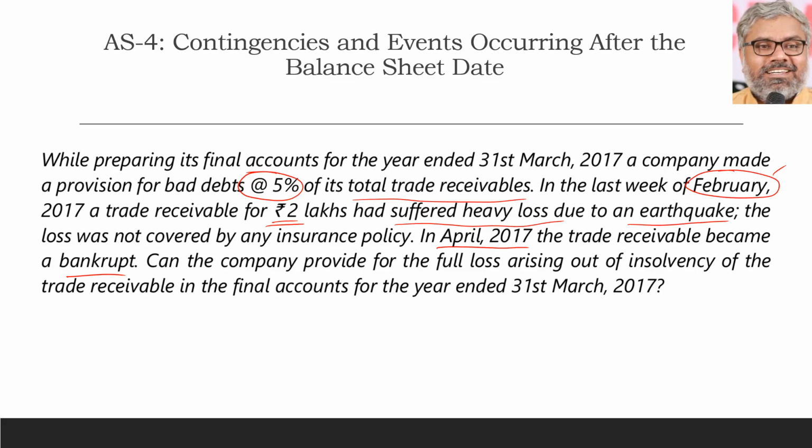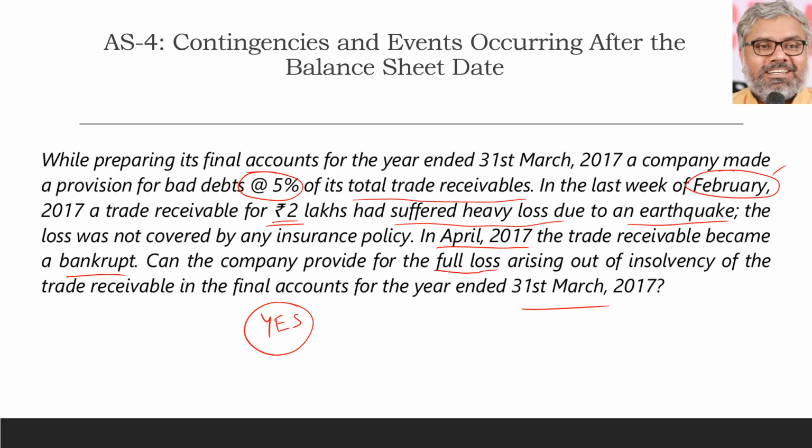Question is, can the company provide for the full loss arising out of the insolvency of the trade receivable in the final accounts for the year ended 31st March? Can they do that? Answer is yes, they can and they should. Why? Because this is also an adjusting event. Whether the condition of his bankruptcy existed on 31st March? Yes. How do we know that? Because the earthquake already happened in February, because of which he already suffered heavy losses. All these things are already there. Situation was there on 31st March.